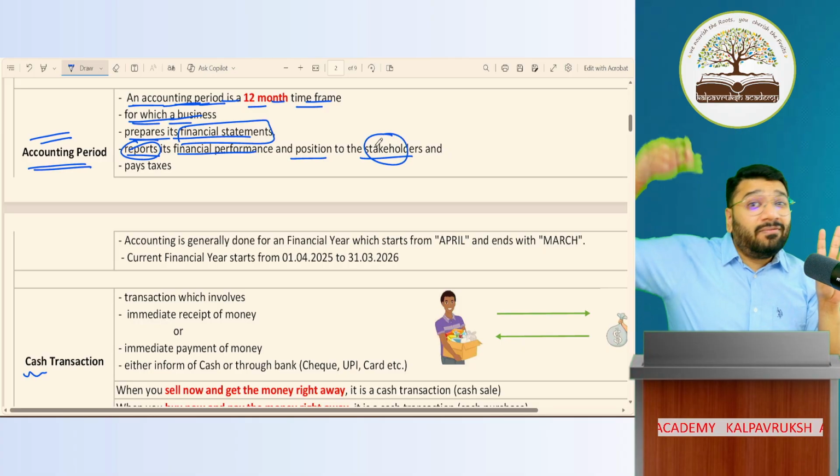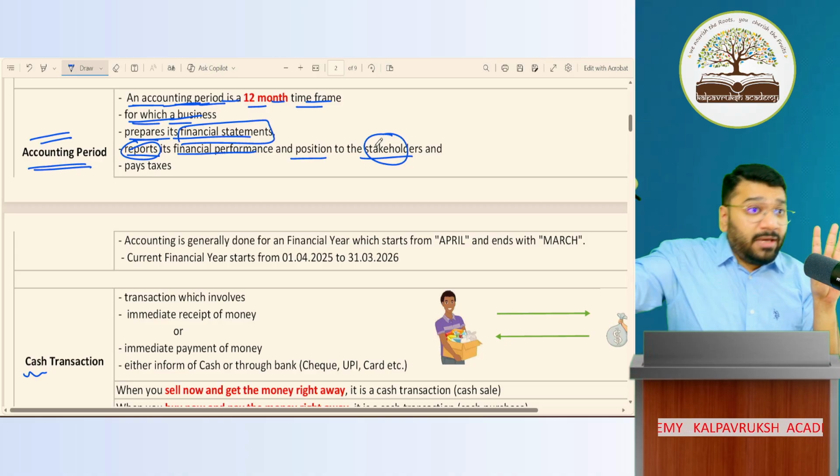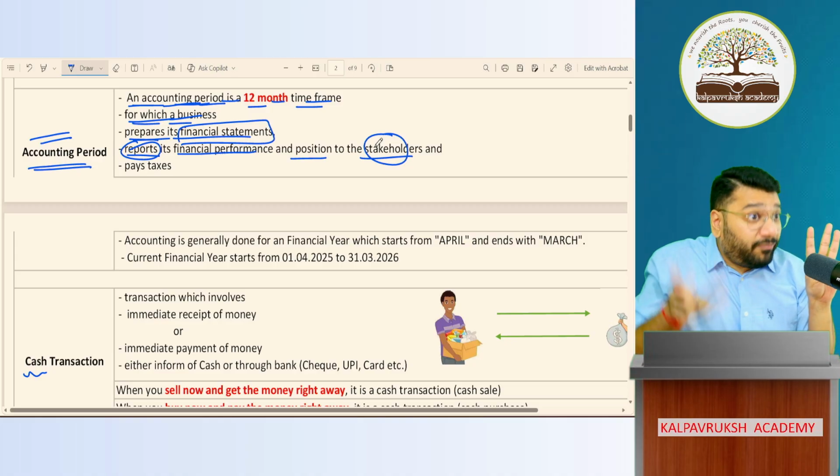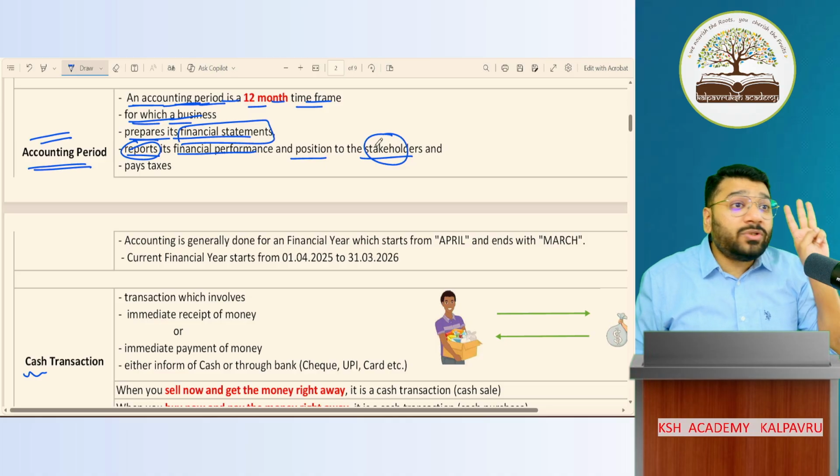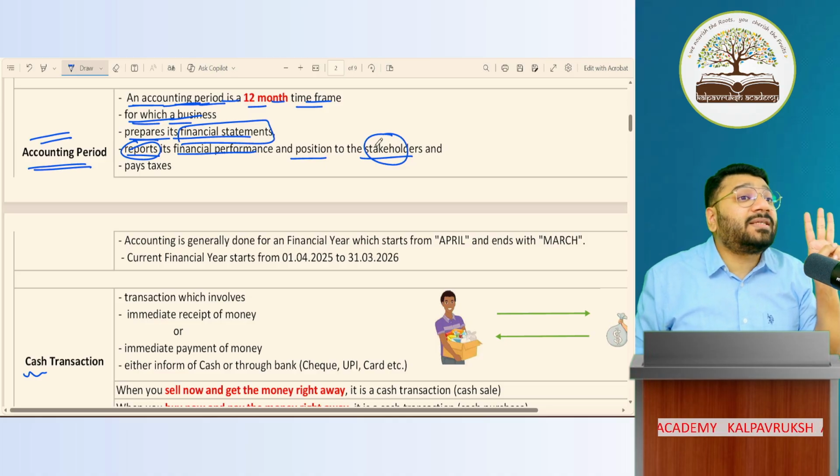In my academy, one third party investor has invested the money. So he wants to know how am I performing. If I'm performing well, he'll give more money. If I'm not performing well, he'll withdraw the money and go. So who's the third user? Investor, who's interested in my business.